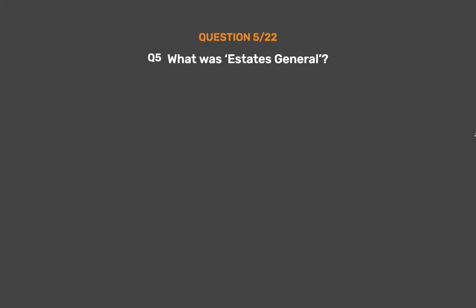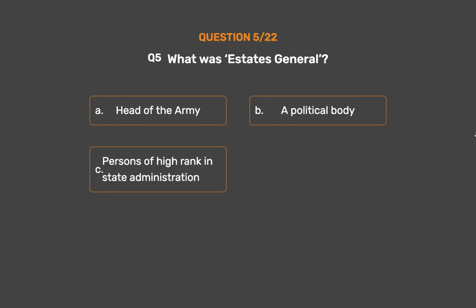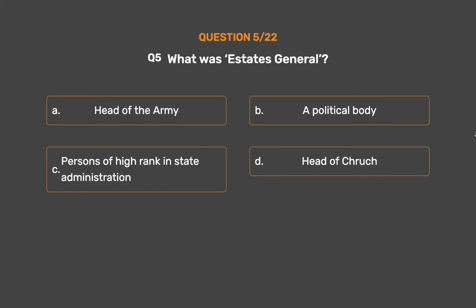Question number 5. What was the Estates General? Option A. Head of the army. Option B. A political body. Option C. Persons of high rank in state administration. Option D. Head of church.